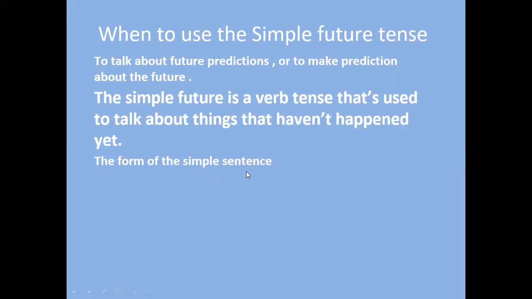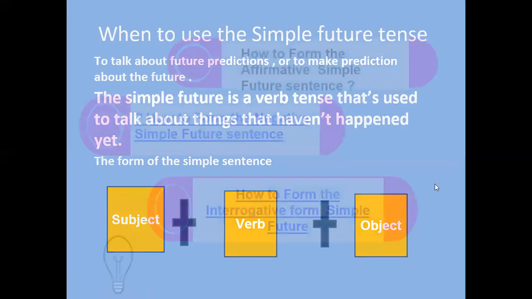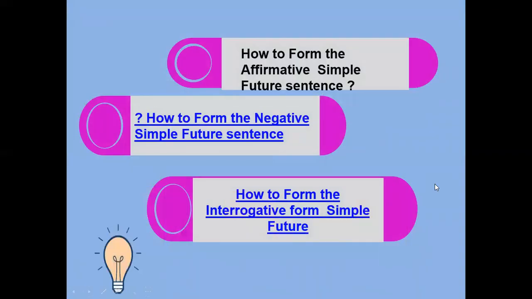The form of sentences in English consists of subject plus verb and object. In the simple future tense, we have to know the form of the affirmative simple future sentence, the negative simple future sentence, and the interrogative simple future sentence.